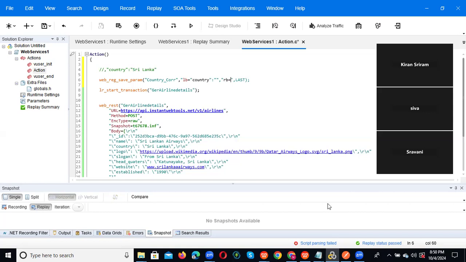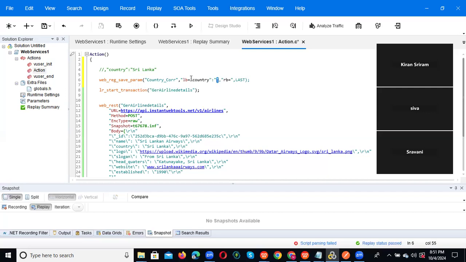Why the syntax error? What comes in the response is the double quote, right? LoadRunner is unable to identify this double quote. Since it is coming from the response, in that place we need to give a backslash. So for example, this double quote, this one we give with a backslash, and that will be fine. This is correct syntax.